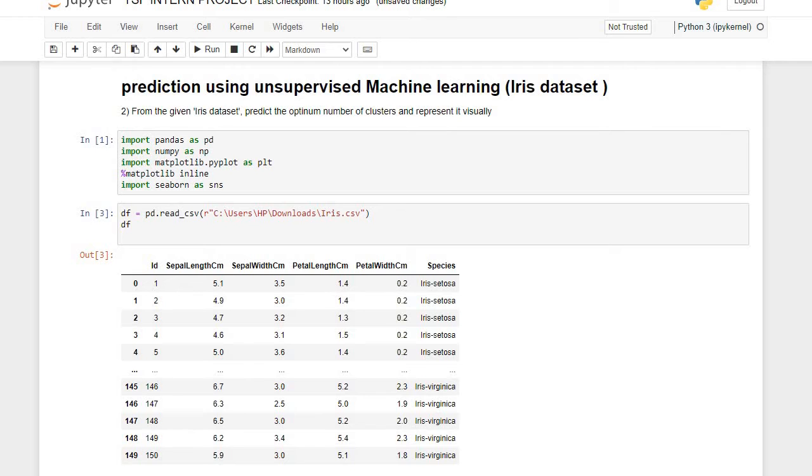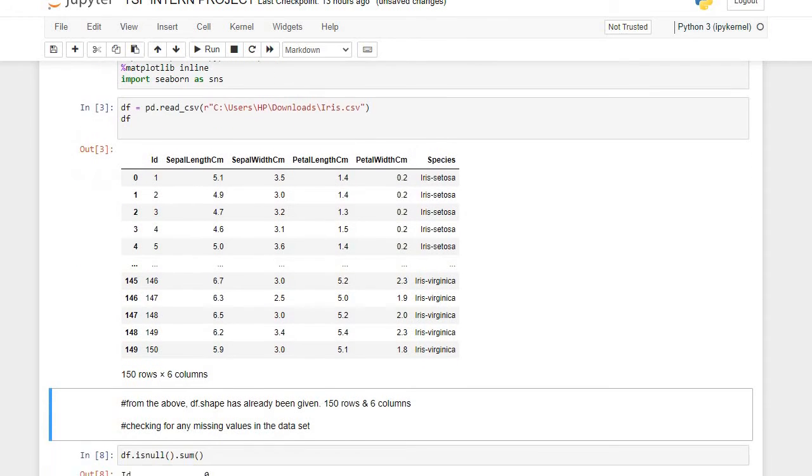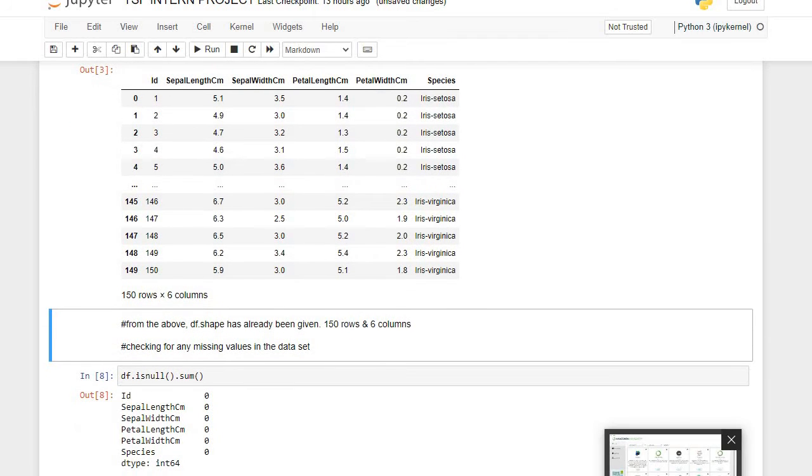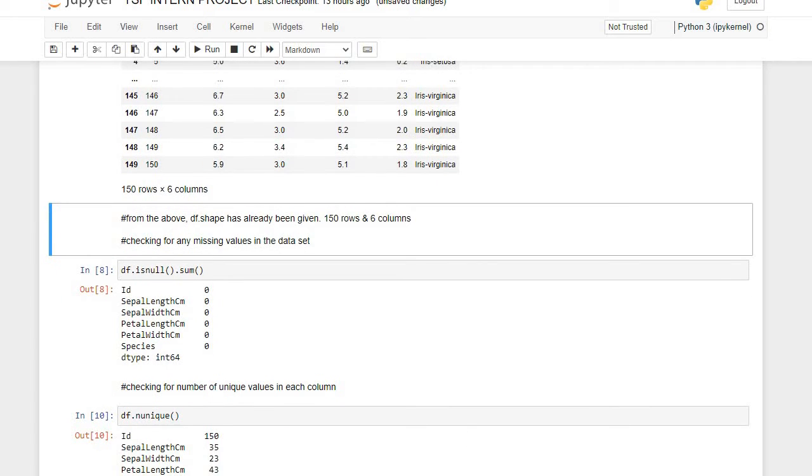However, if I want to have the first 5, I could just do df.head, and the last 5 I could do df.tail. And leaving it like this, it also gives me the shape of the dataset, showing me I have 150 rows and 6 columns. Let's move down. I decided to check if I have any null values. So I used df.isnull().sum, checking for any missing values as part of my cleaning, and I have none.